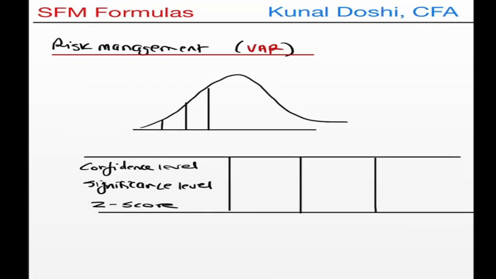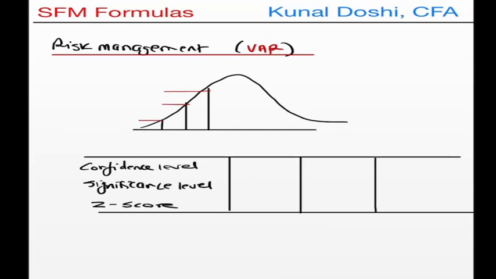The next topic is risk management. Under risk management, we will be calculating the formula of value at risk. But before value at risk, we need to understand the normal distribution, where the institute may ask you the z-scores. Now what are z-scores? We'll focus on that. There are 3 z-scores that you'll have to focus on.